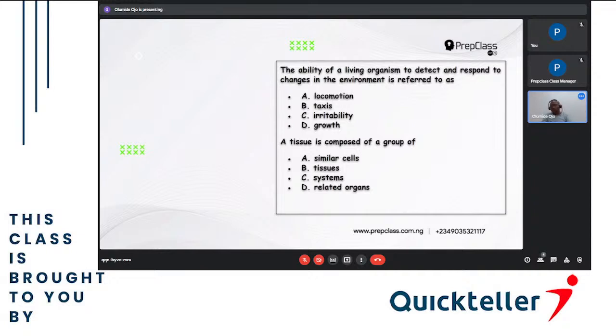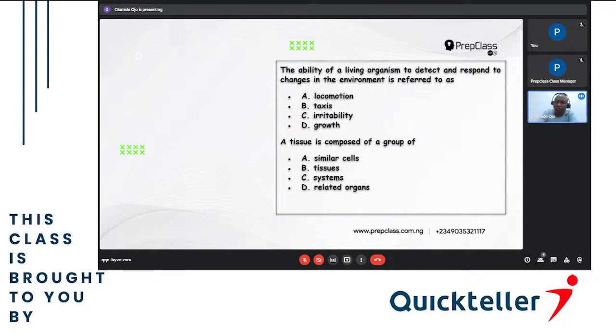Then I is irritability. That's responding to stimulus. So if we look back again, the ability of a living organism to detect and respond to changes in the environment is referred to as what? Irritability. That's the response to stimulus.